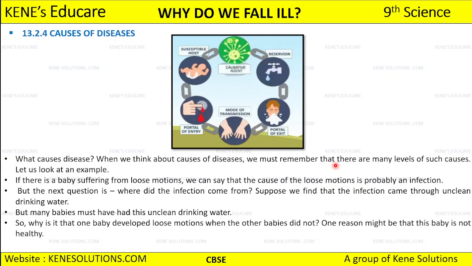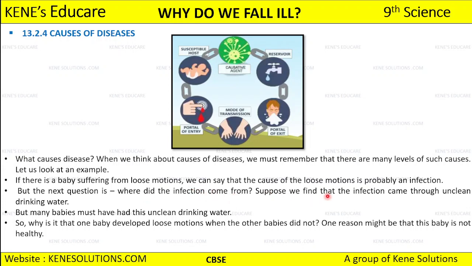Okay, so let us look at an example. If there is a baby who is suffering from loose motion, we can say that the cause of the loose motion is probably an infection. Why is the baby having loose motion? Because of an infection, right? But the next question is, where did the infection come from? What do you think? From where did the infection come?